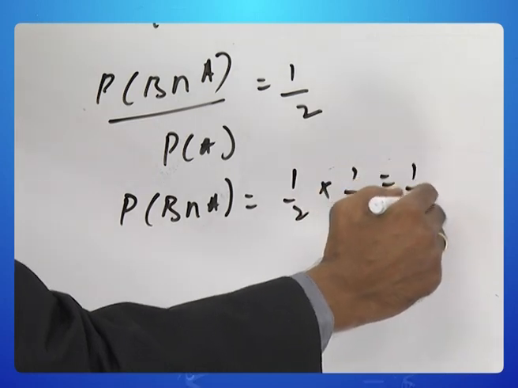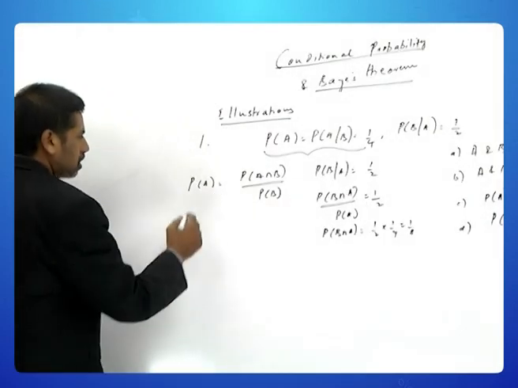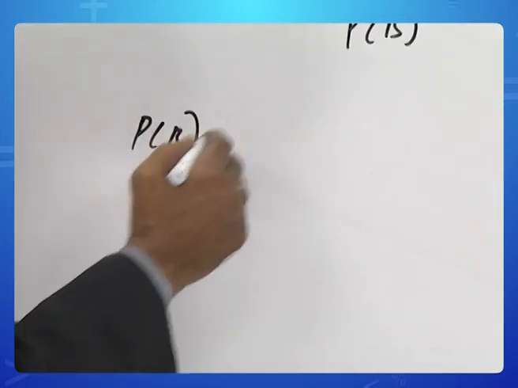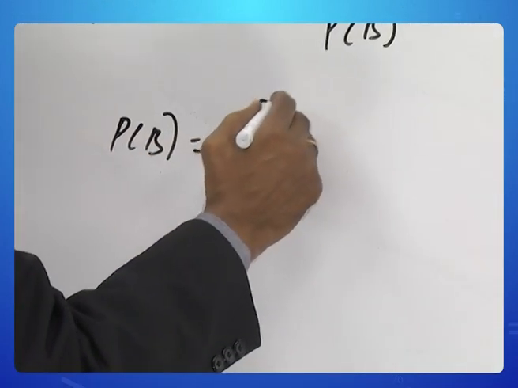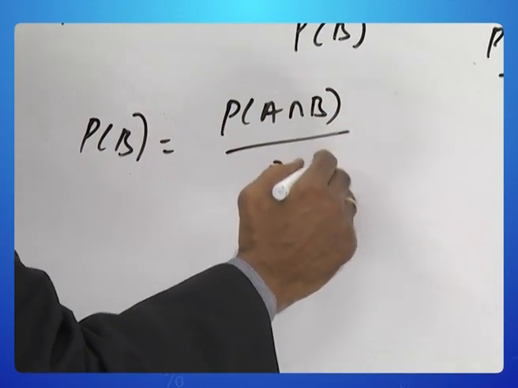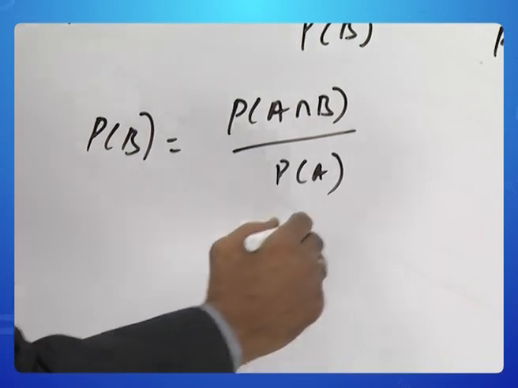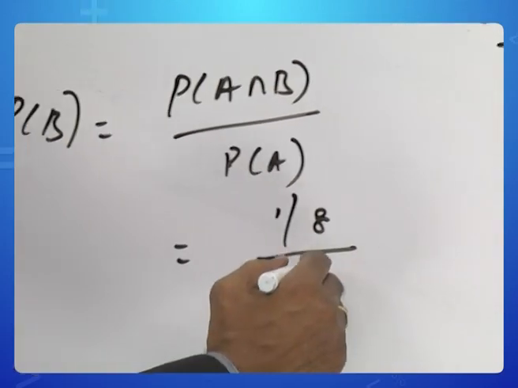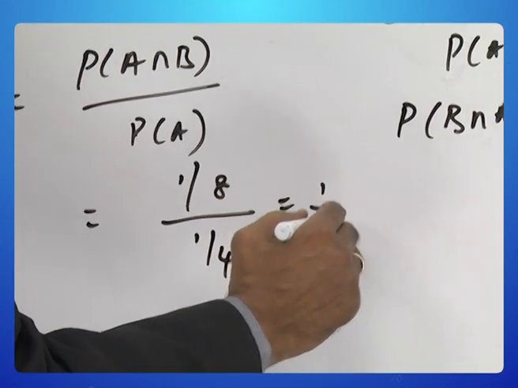So, it is 1 by 8. So, let us come here. Probability of B is equal to probability of A intersection B by probability of A, which is equal to 1 by 8 divided by 1 by 4. So, this is equal to half.